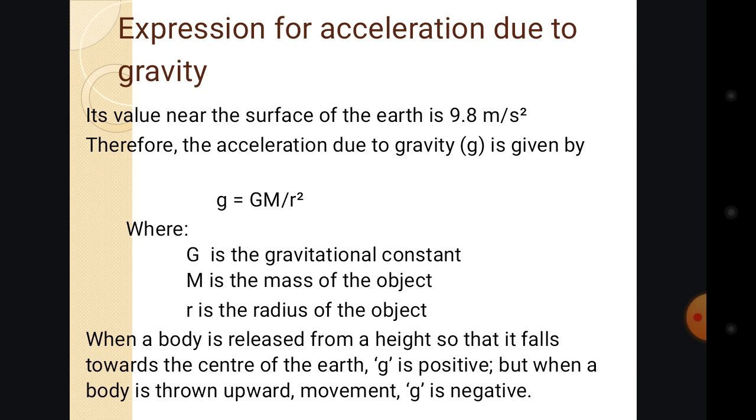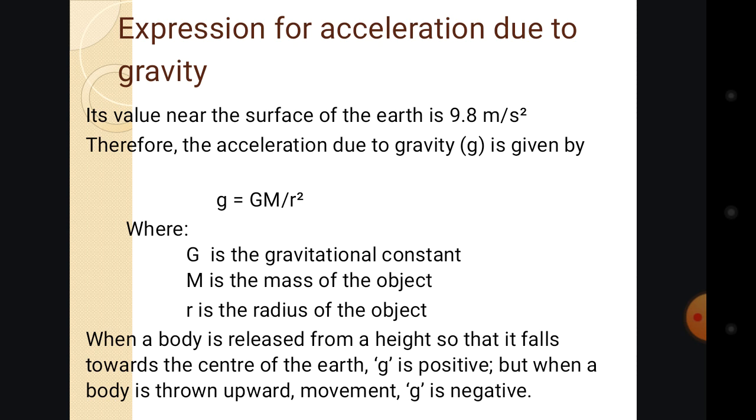It is represented by the small letter g. So this small g stands for the acceleration due to gravity. Wherever you see this small g in physics, it is talking about the acceleration due to gravity, and it has a constant value of 9.8 meters per second squared.